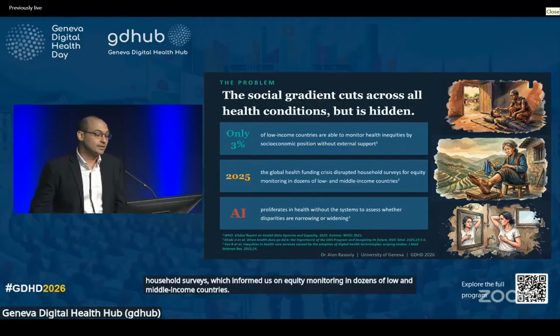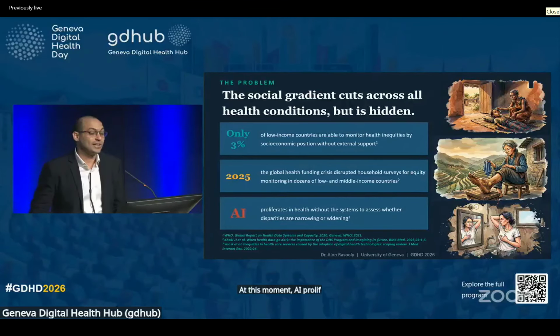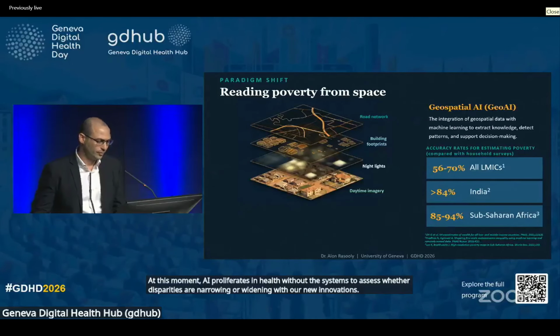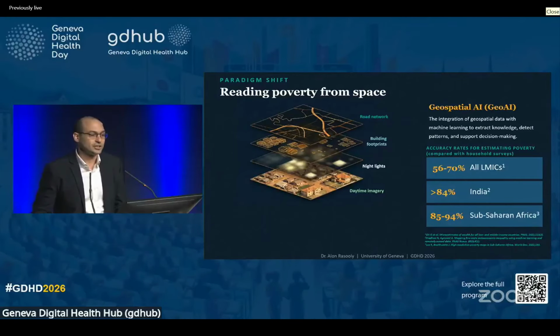At this moment, AI proliferates in health without the systems to assess whether disparities are narrowing or widening with our new innovations. Geospatial artificial intelligence, or in short, GeoAI, could provide a solution or a new approach. It's integration of geospatial data with machine learning.